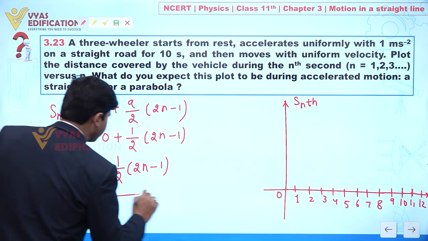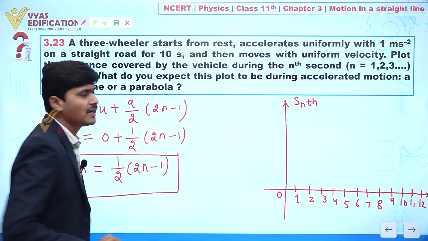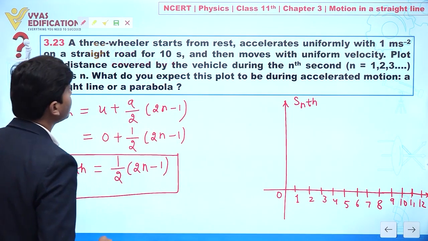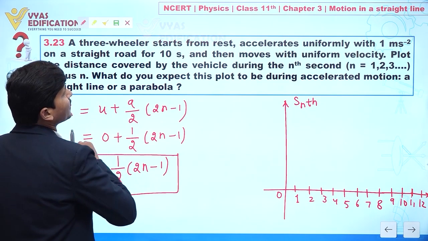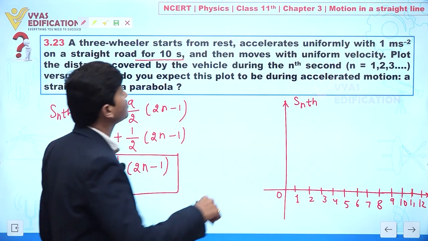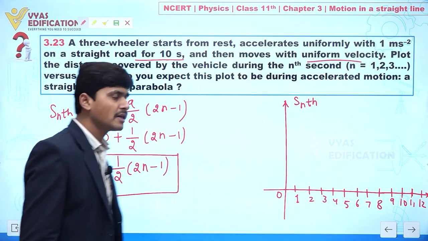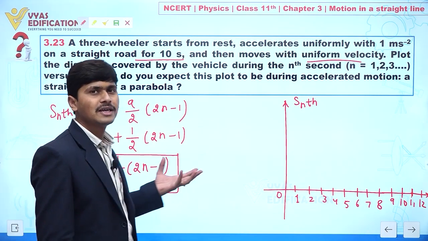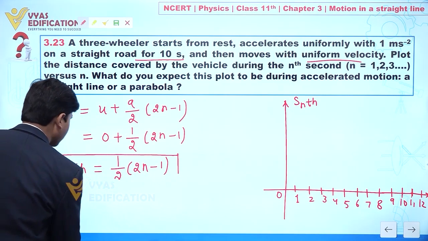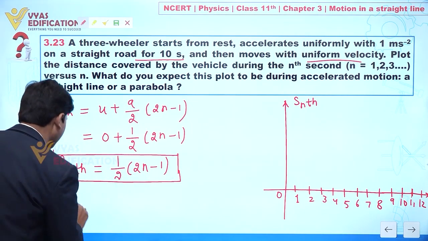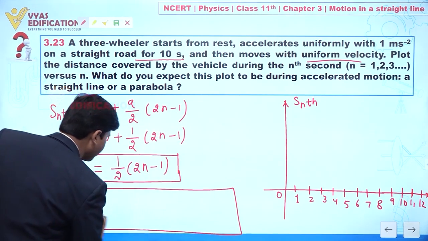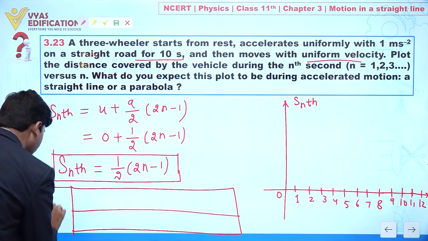Clear? So this one. Now we will draw a table, and after the table we will draw a graph. Actually it is given in the question that it is accelerating uniformly for 10 seconds, and after that it is going with a uniform velocity. So for the 10 seconds, can we draw a graph? So first we are drawing a table. So listen carefully.